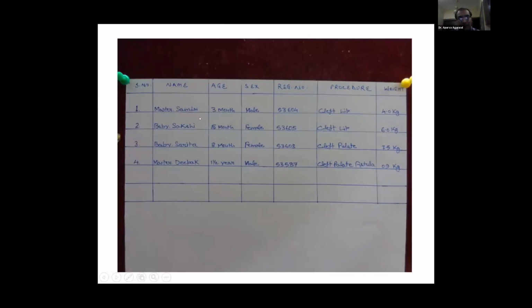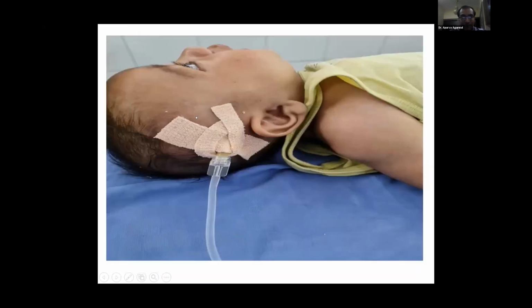These children have to be posted according to the age. The younger the age, the surgery is done first, as compared to if the child is older, we do the surgery later, because they can tolerate a little bit of fasting, but the younger children do not tolerate too much fasting, hence they have to be done earlier.